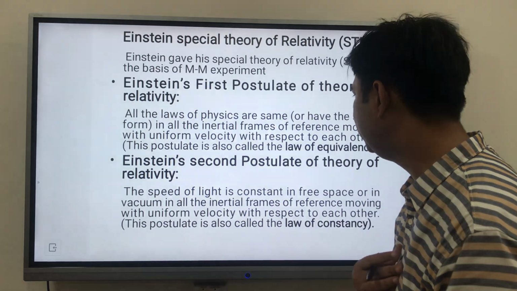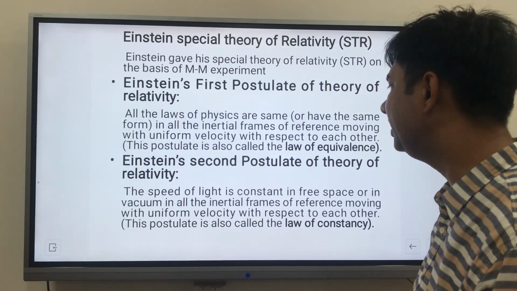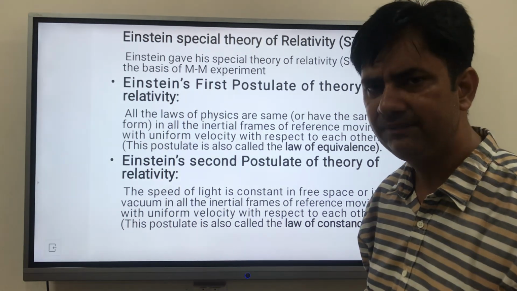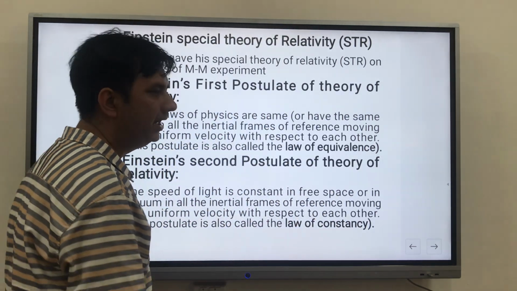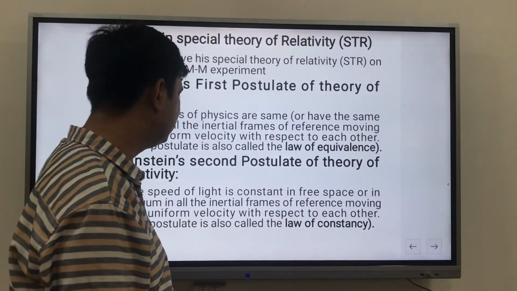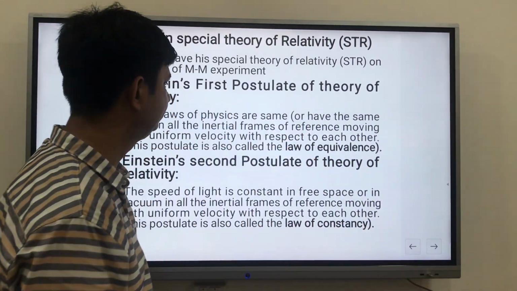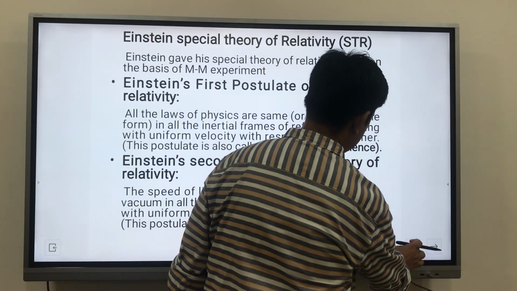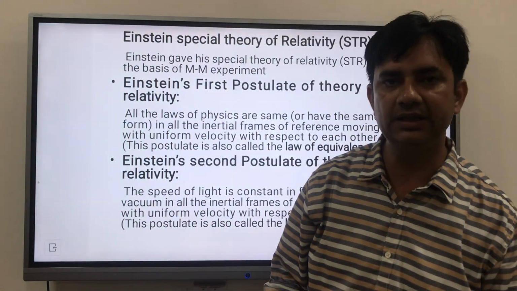Einstein's second postulate of relativity is that the speed of light is constant in free space, or in vacuum, in all inertial frames. We always know that in free space the speed of light is 3 into 10 to the power 8 meters per second. This is called the law of constant consistency. So this is for relativistic mechanics.